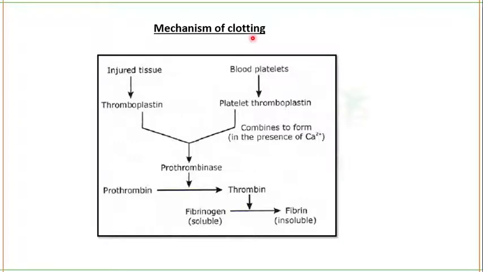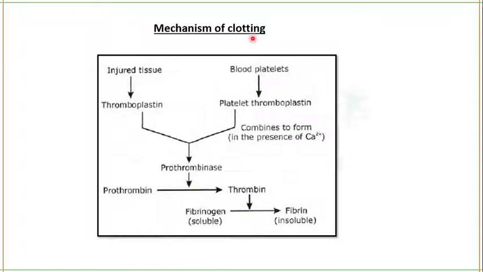It consists of a network of insoluble protein fibers called fibrin. In blood, you will see a network of insoluble proteins called fibrin, and this fibrin is combined with the other elements of the blood and is trapped in those elements and finally forms a clot. Fine. During the formation of this gel-like clot, what happens?